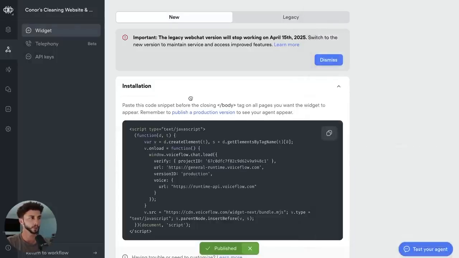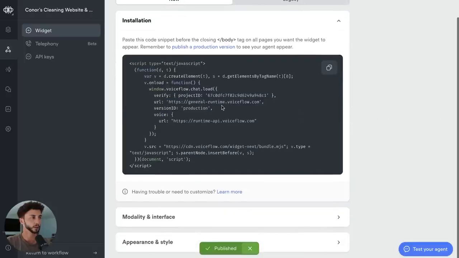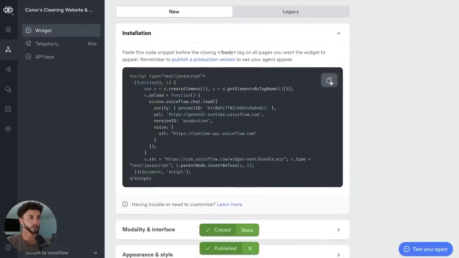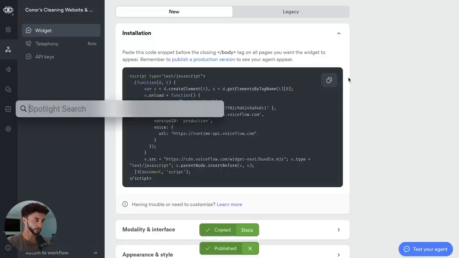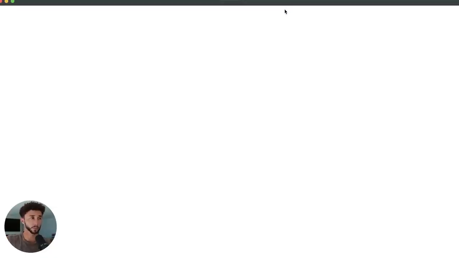Let's put this down. I don't need to see that. They've got a new version of it. That's good to know. And so installation is pretty straightforward. So we can just click copy here, and then I'm going to open up Brackets here just to give you a demo of a website. I use this in all my tutorials. It's fairly easy to spin up.